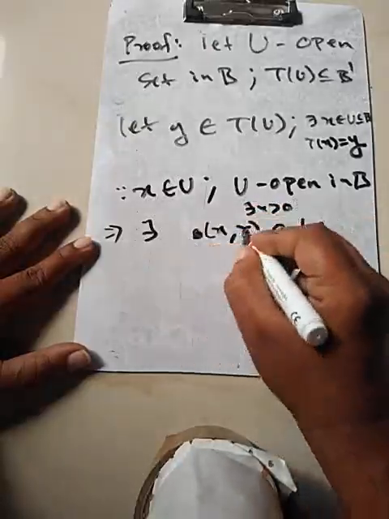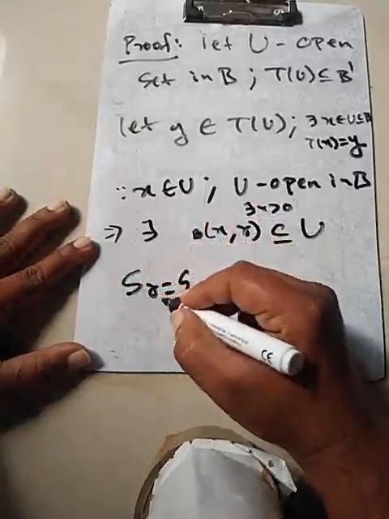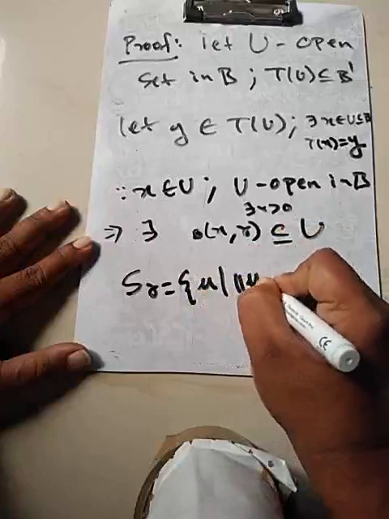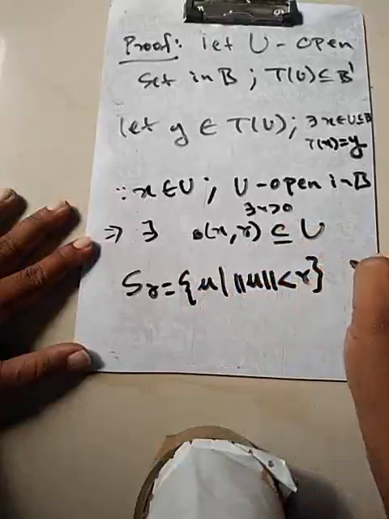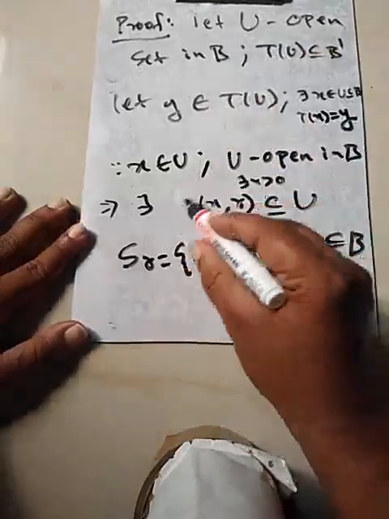So S_r, we know that. What is S_r? It's a ball centered at 0 with radius r, the collection of all those u such that norm of u is strictly less than r. So S_r is a subset of B, the ball with radius r. This object is nothing but